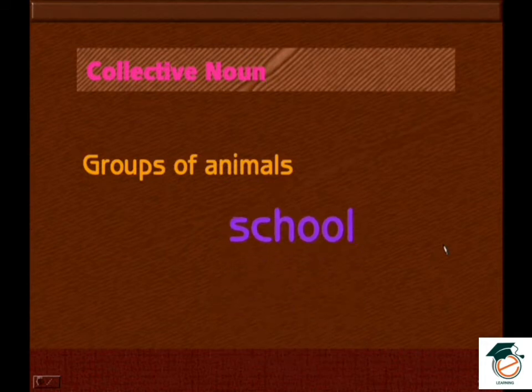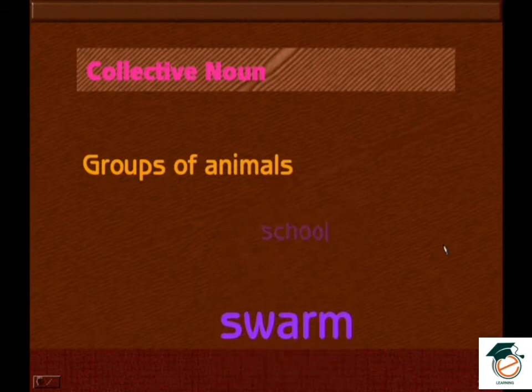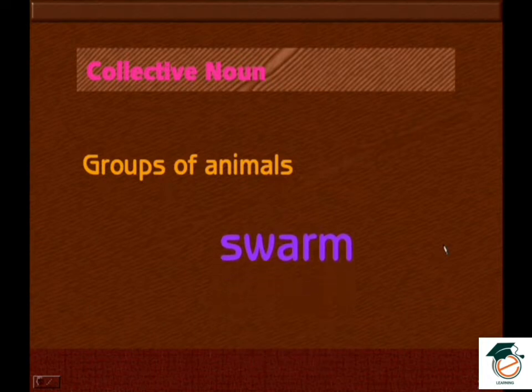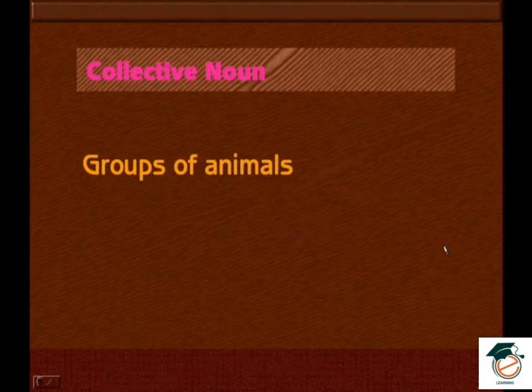School. Swarm. So these are the group names of animals. These are different group names of different animals and birds. If you collect all the animal names, then you will understand what name each animal group is called by. What we have given is only a few simple examples.